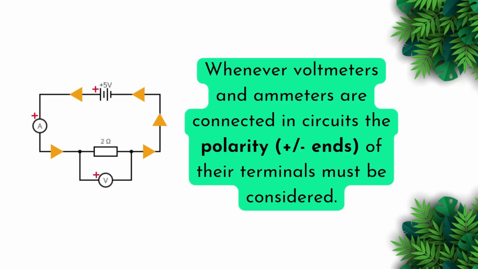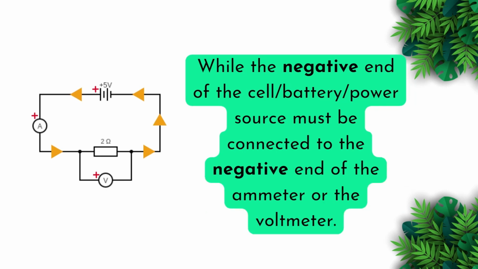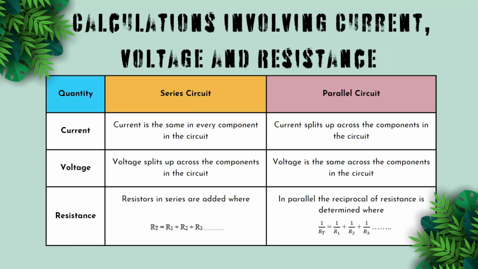Whenever voltmeters and ammeters are connected in circuits, the polarity of their terminals must be considered, and this refers to their positive or negative ends. Hence, the positive end of the cell or battery or power source must be connected to the positive end of the ammeter or voltmeter, while the negative end of the cell, battery or power source must be connected to the negative end of the ammeter or the voltmeter.